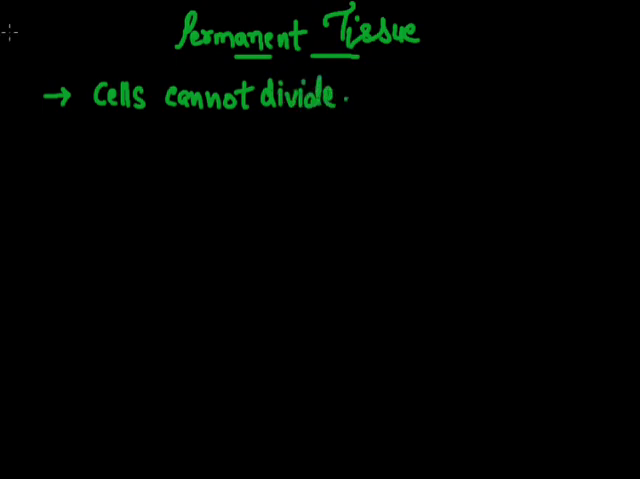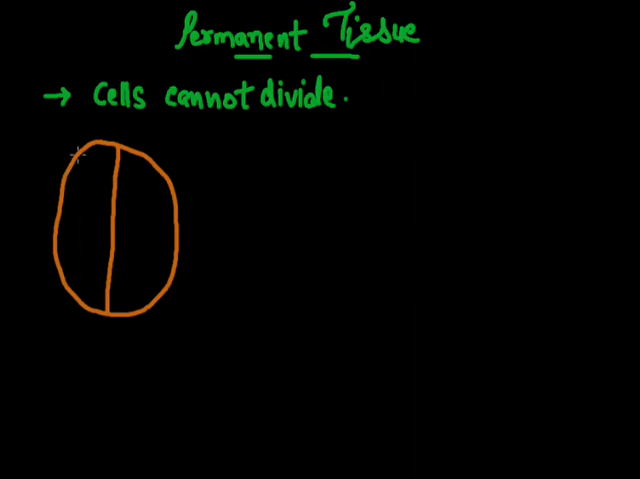Now the question arises: what happens to those cells that suddenly lose their capacity to divide and come into the permanent position? The cell regulates its division by the cell cycle, and this cell cycle consists of phases: G1, S, G2 and M phase. The first is the G1 phase or gap 1 phase, then the S phase, the G2 phase, and the M phase.